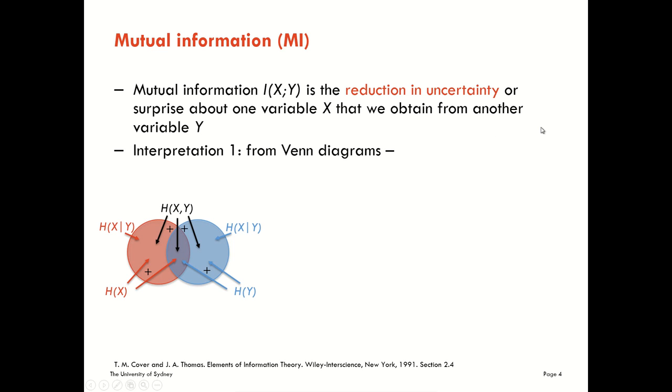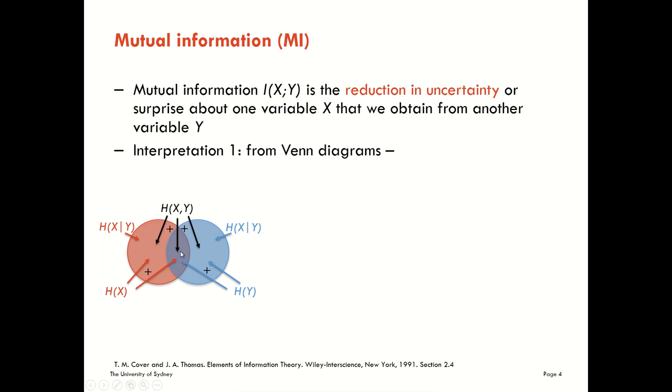We can give a first interpretation of mutual information using the Venn diagrams that we looked at earlier. So here we looked at how we can represent the uncertainty in a variable x, the uncertainty in a variable y. We can look at the joint uncertainty in them as the sum of the areas, and we can look at conditional uncertainties, how much information is left in x if we already know y, and vice versa about y if we already know x.